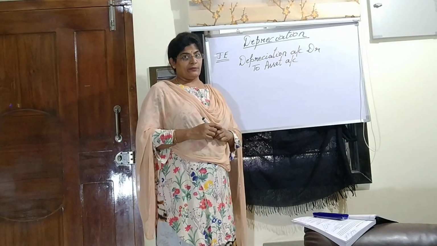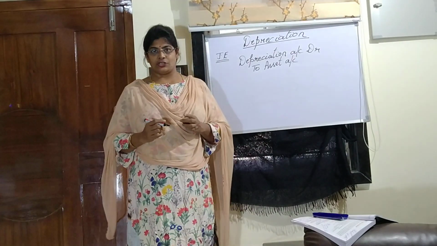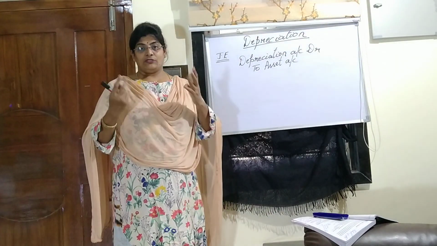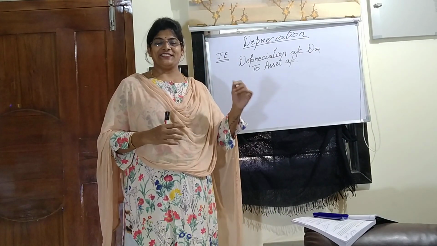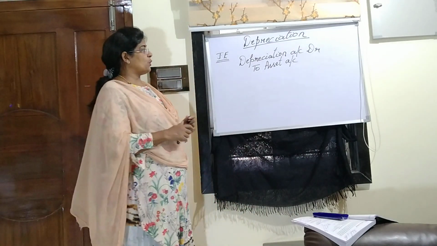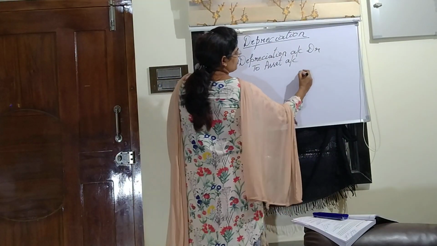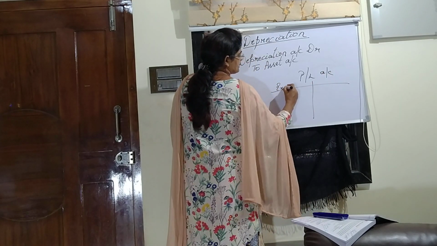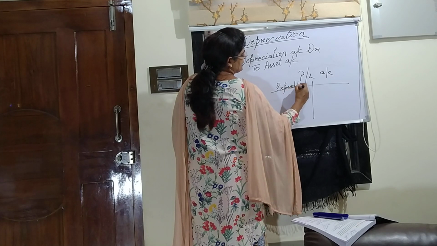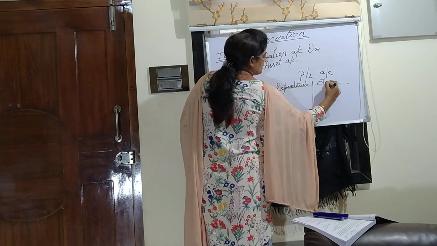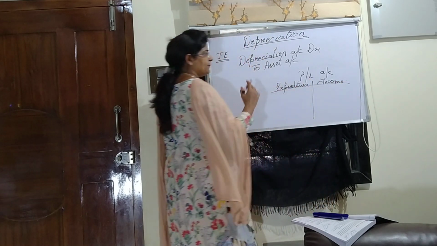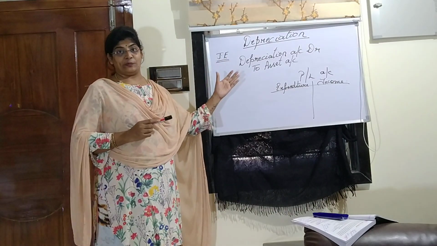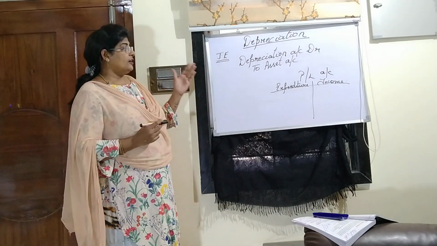The third journal entry will be when depreciation is calculated, children. While preparing the financial statement, we make three accounts: trading account, profit and loss account, and balance sheet. We show all the expenses in our profit and loss account. On the debit side of the profit and loss account, we show the expenditure of the organization, and on the credit side we show the income of the organization. Depreciation being an expense to the organization, and as it must be calculated, it should be shown in our financial statement.